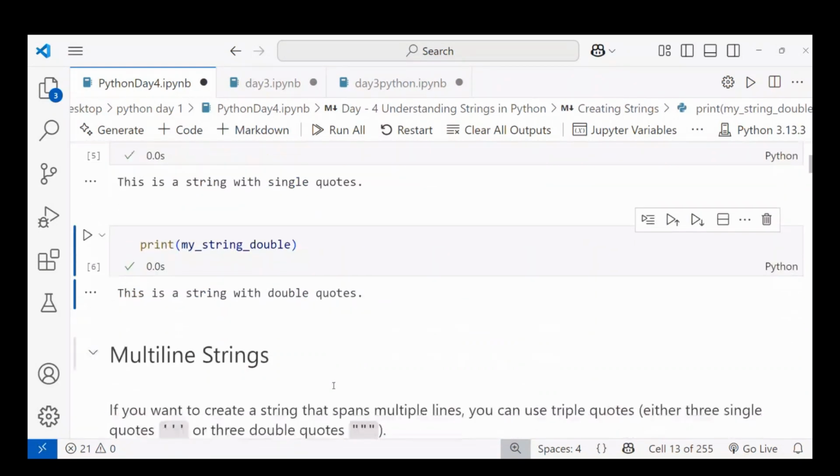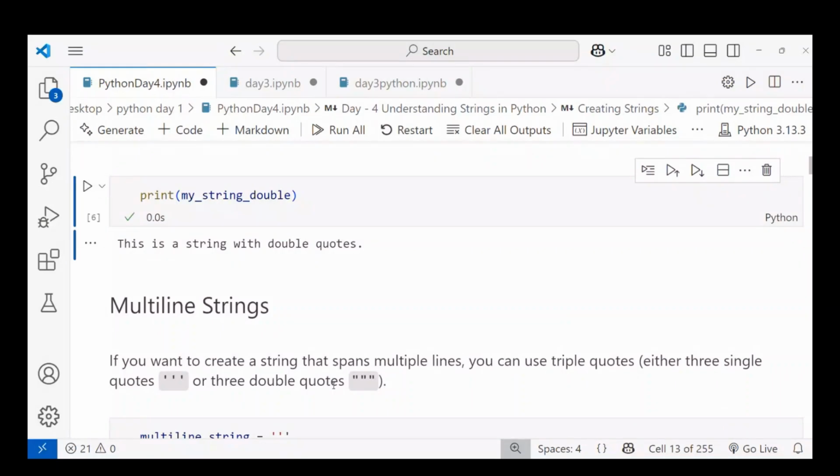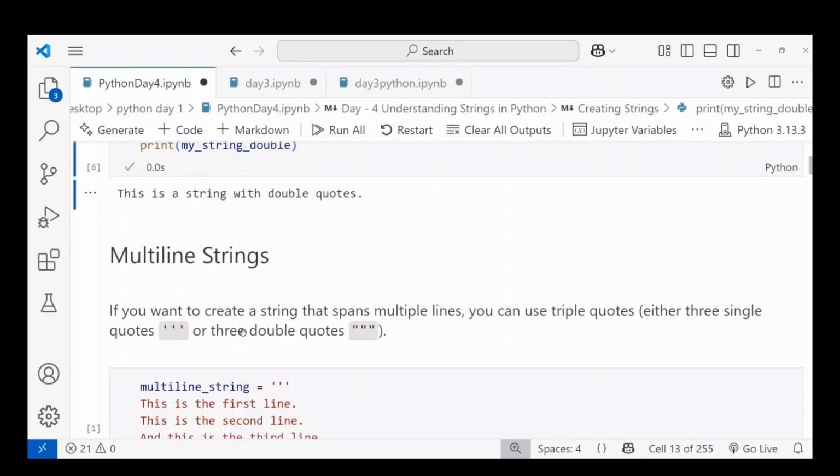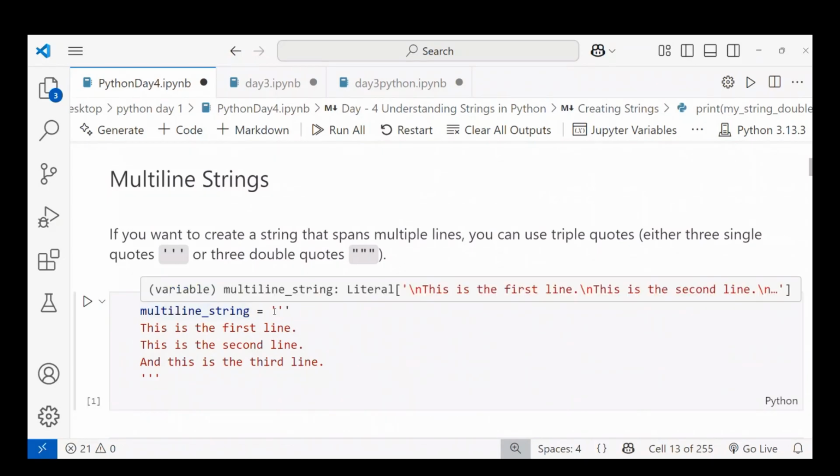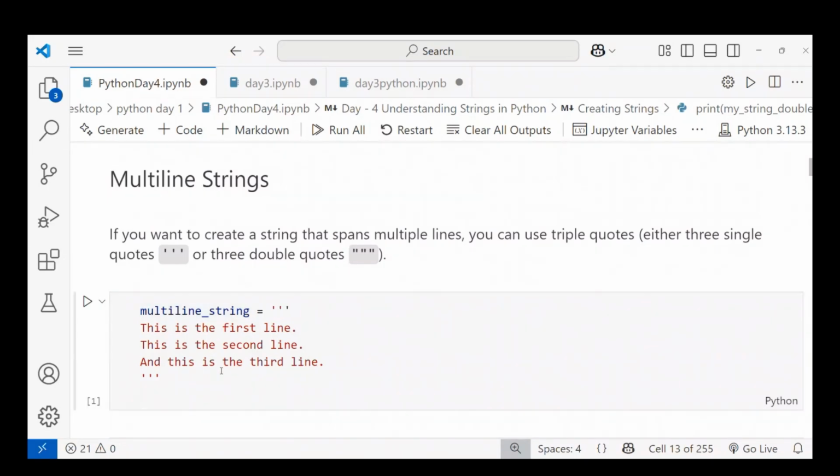Let's see the multi-line string. A multi-line string should be enclosed in triple quotes, either triple single quotes or triple double quotes. Multi-line strings can be used as variables, and also for multi-line comments. Let's take an example of a multi-line string, where there are more than two or three lines. You can see this is the first line, this is the second line, and this is the third line. You start with three single quotes or three double quotes and end with triple quotes.